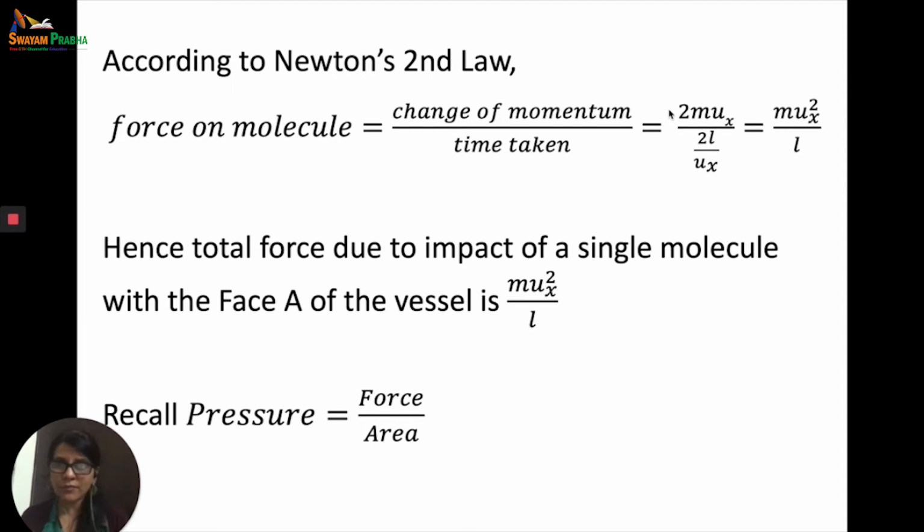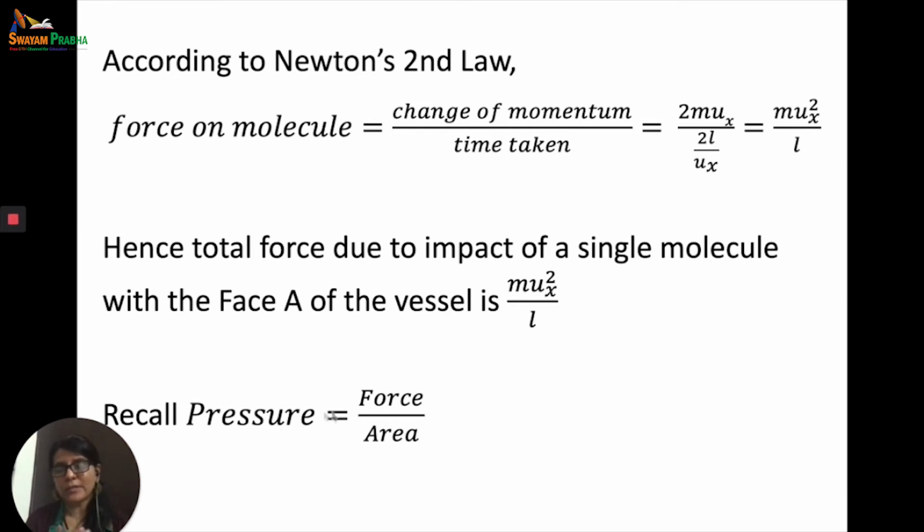So the collision with the face A, and then the molecule moves back. So 2mux. What is the time taken? It is 2L upon ux. We've just found out that time is equal to distance upon speed. Distance was 2L and the x component of the velocity was ux. So 2mux divided by 2L upon ux, you get mux square upon L. So hence the total force due to the impact of a single molecule with the face A of the vessel is actually equal to mux square upon L.